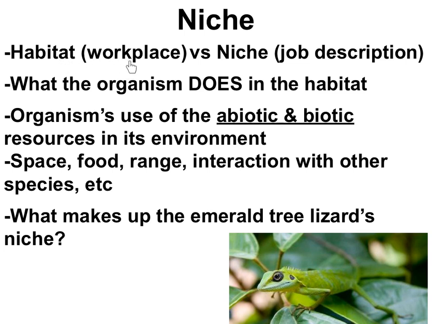A habitat is just a place where an organism lives, or think of it as kind of like the workplace of the organism. A niche, on the other hand, is kind of like the job description. Yes, the workplace habitat is part of the niche job description, but niche is so much more. An organism's niche is how the organism uses all of the resources in its environment. These resources can include the specific space, food, living range, mating range, water, interaction with other species. Pretty much any way an organism interacts with the environment and with other species is part of their niche.